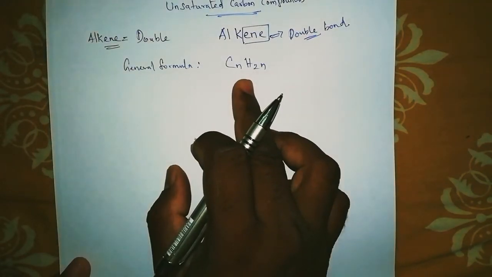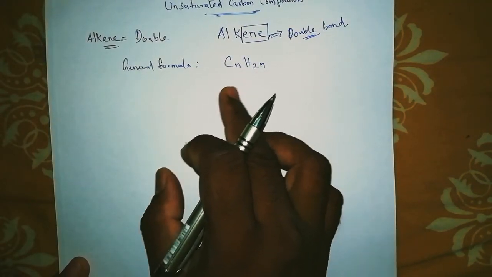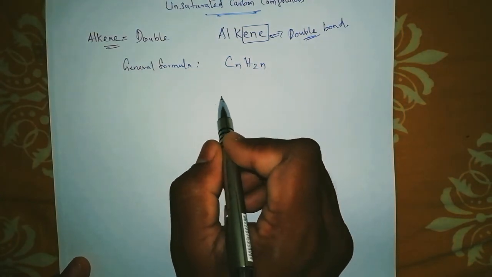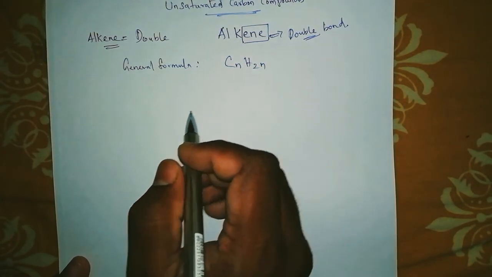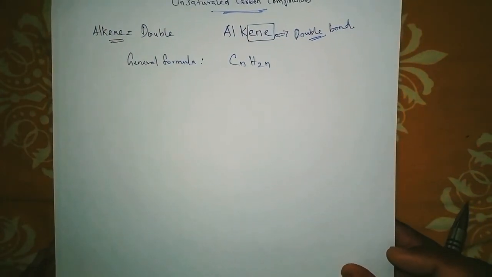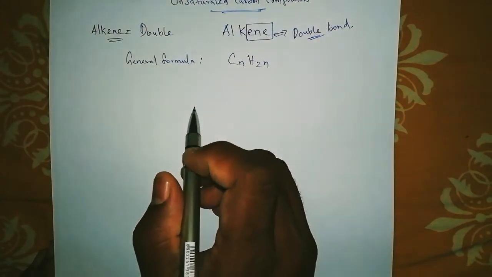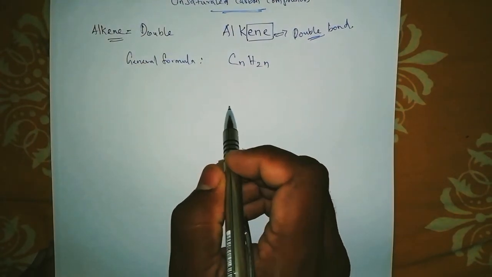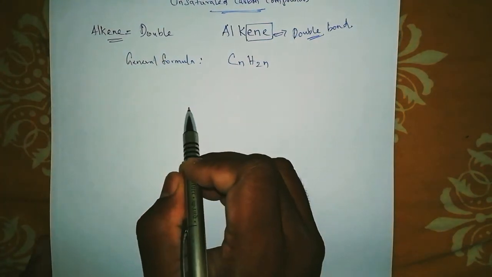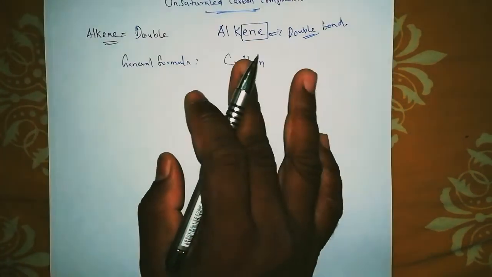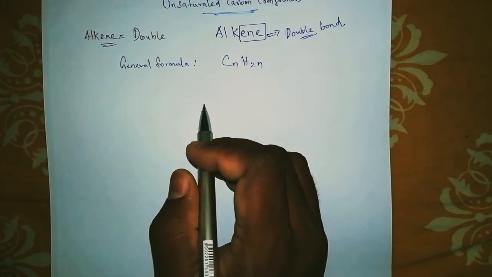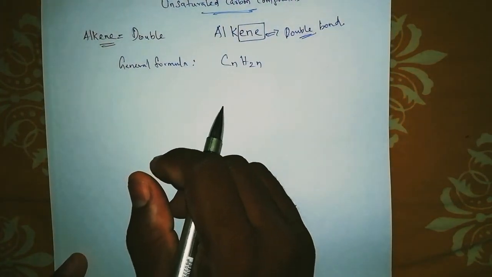Alkene. As we know, a double bond should come in between carbon and carbon. So will you find any carbon and carbon in methane? Methane means only one carbon. So where does the double bond come? You cannot see a double bond in methane. So the double bond starts with eth. Eth means two carbons.